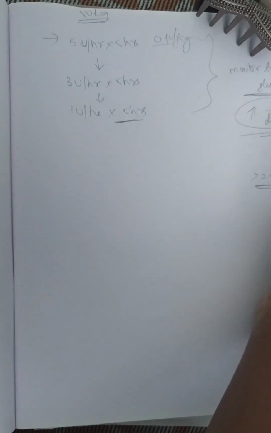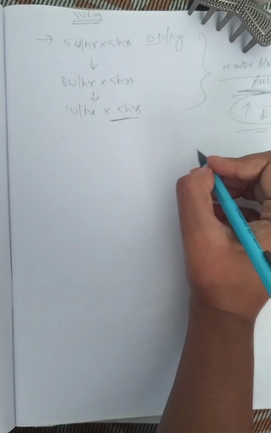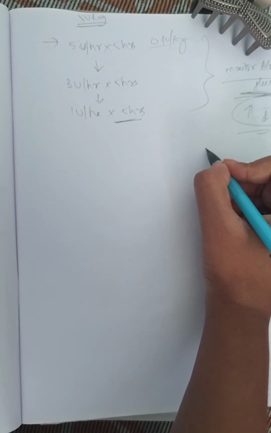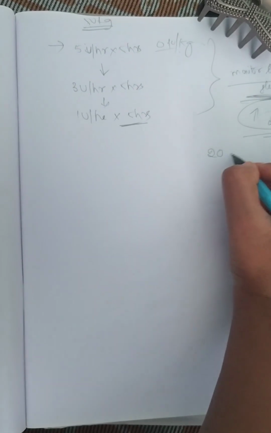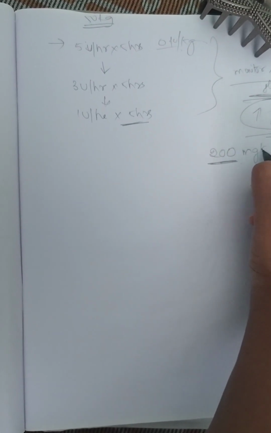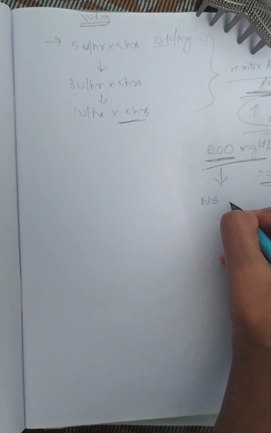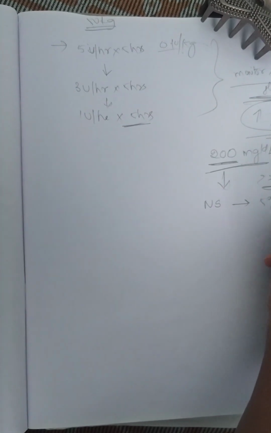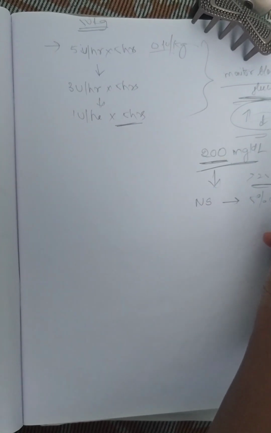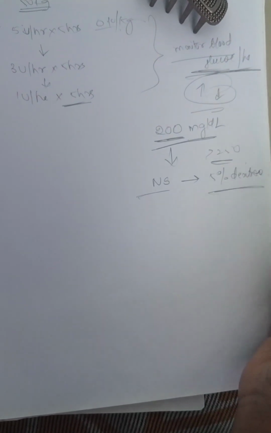So during this hourly monitoring of GRBS, if the value is 200 mg per dl, then we have to switch from NS to 5% dextrose.